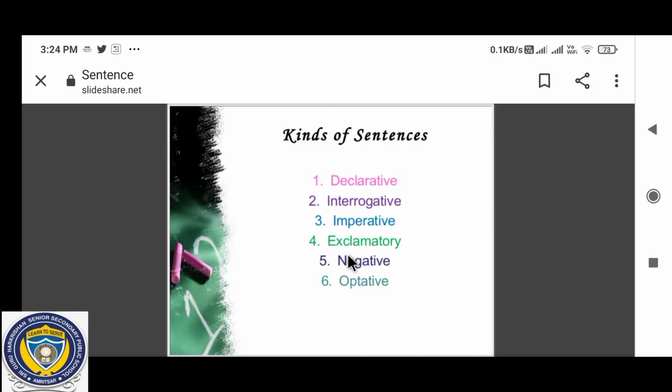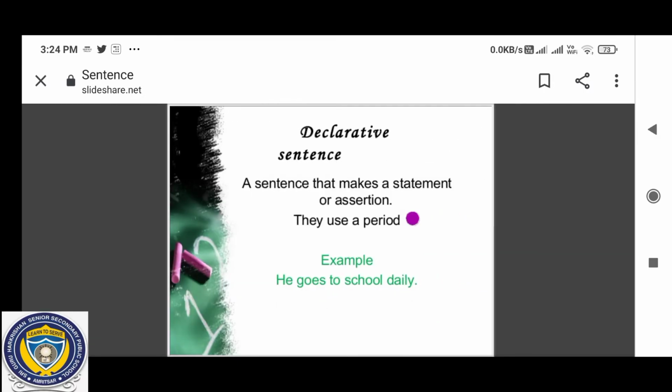Now move on to kinds of sentences. There are different kinds of sentences. First one is declarative sentence. Second is interrogative sentence. Third is imperative sentence. Fourth is exclamatory sentence. Fifth is negative sentence. Sixth is optative sentence. Now we will discuss in detail these categories of sentence.